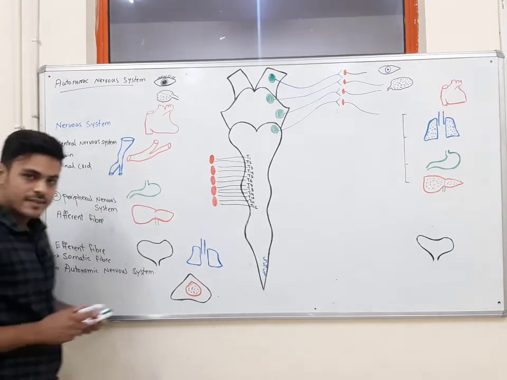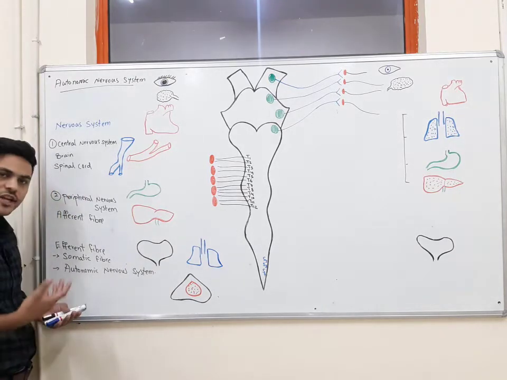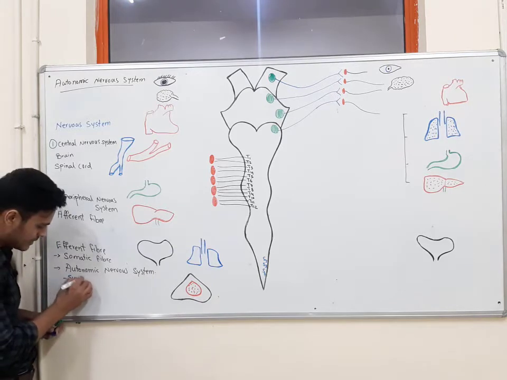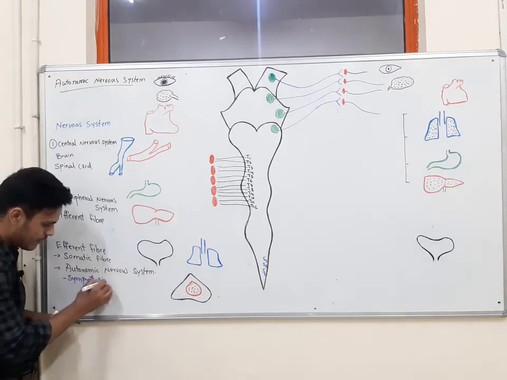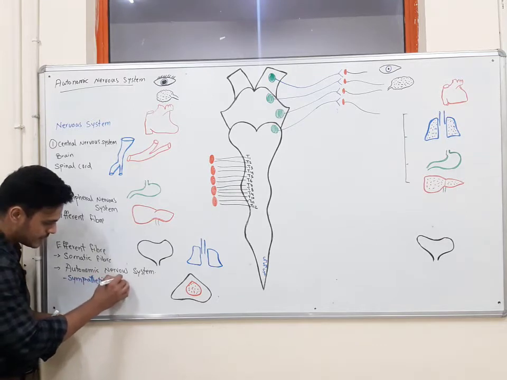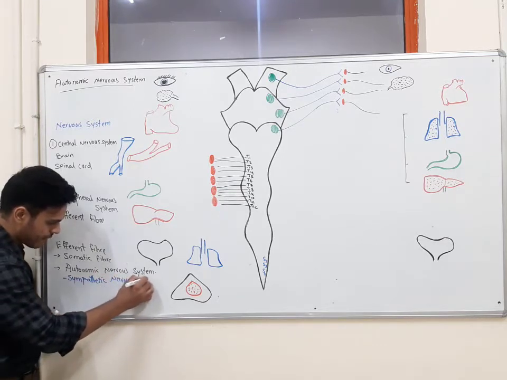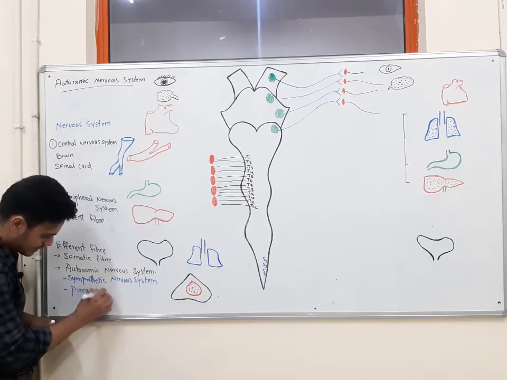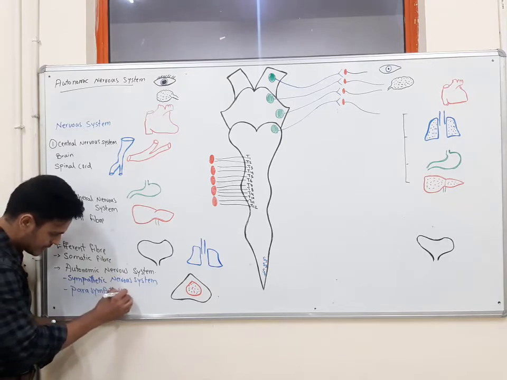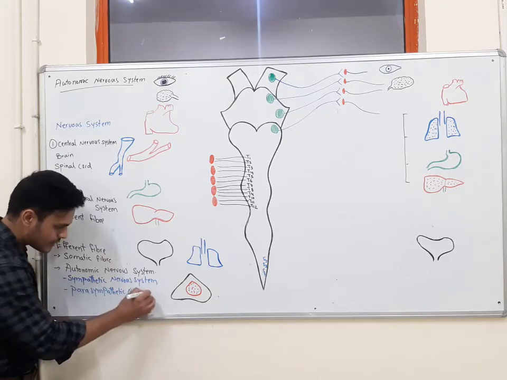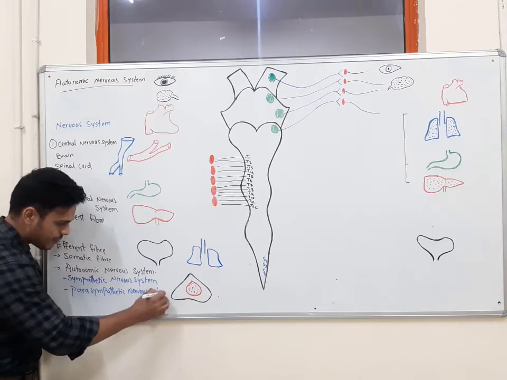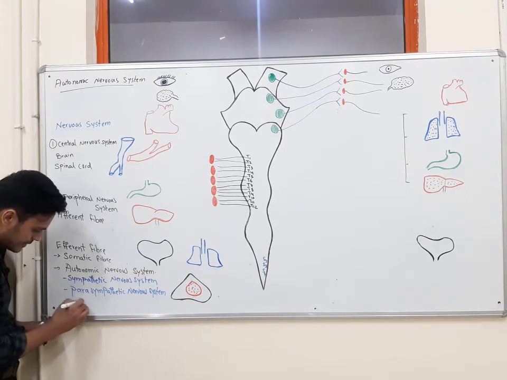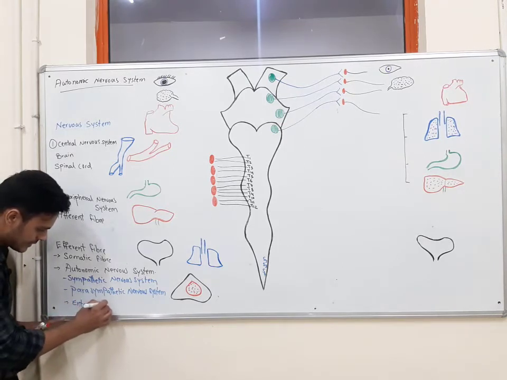In the autonomic nervous system, we have three different types of fiber. The first is the sympathetic nervous system. We also have the parasympathetic nervous system, and we have a system in the digestive system, which is the enteric nervous system.